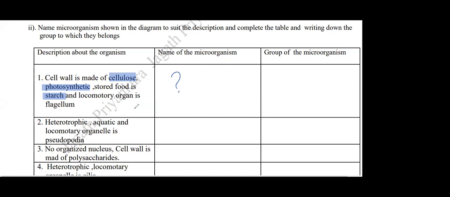Herath, Sukita? Euglena and algae. Yeah, actually algae is a group, but they're asking for the name of the organism, so you can write the name. Euglena, Chlamydomonas. Yeah, correct, very good. So there are two possible answers. Chlamydomonas.